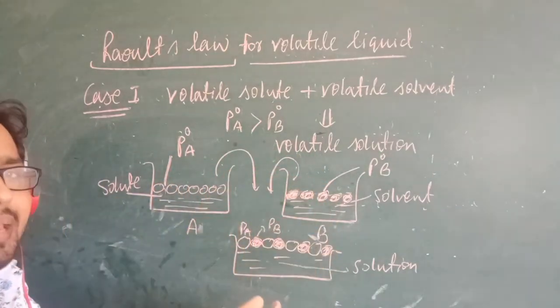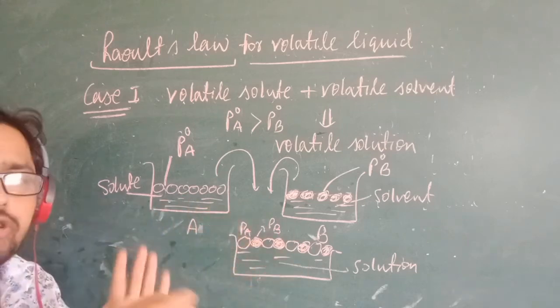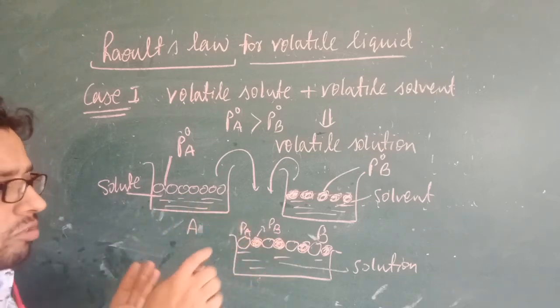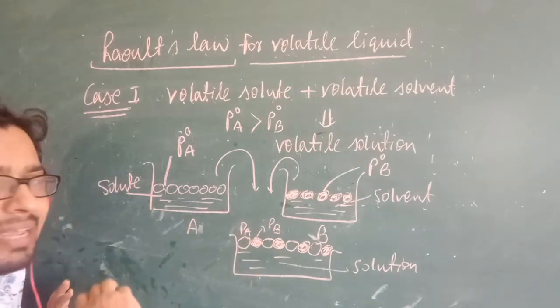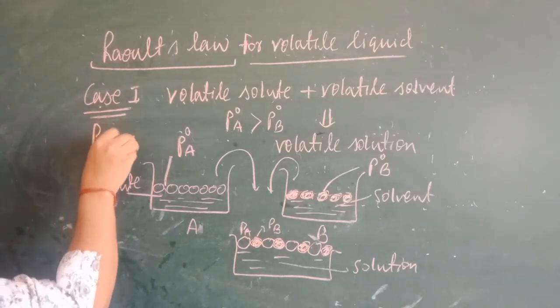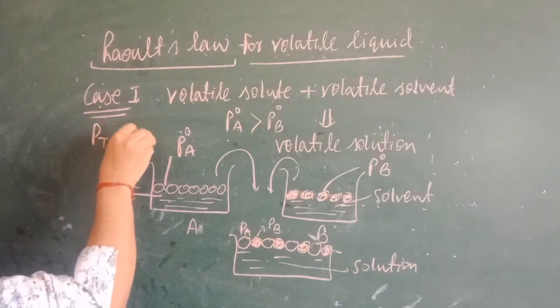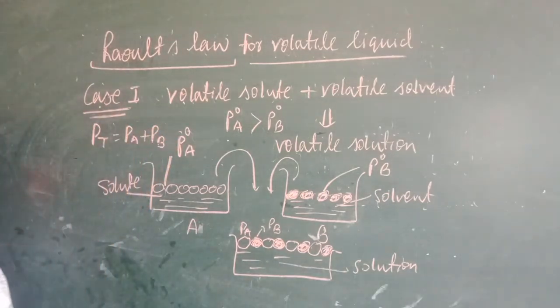But when I make the solution, the number of particles changes, so the pressure also changes. So for the solute this is PA and for the solvent this is PB. So what is the total pressure? Total pressure PT equals PA plus PB.